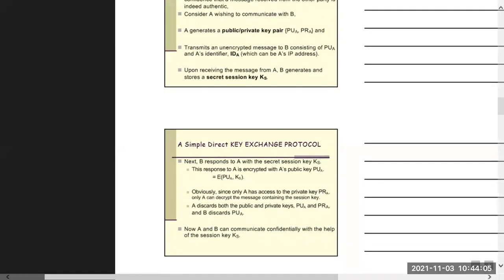Now B will respond to A with this secret session key, and it will encrypt the message. It will encrypt using the public key, and the secret session key. Both are encrypted by B. Now, how will this encryption be done? This encryption will be done using the public key of A, because A already sent the public key, and we know that in the confidentiality case, the message is encrypted using the public key of that party.